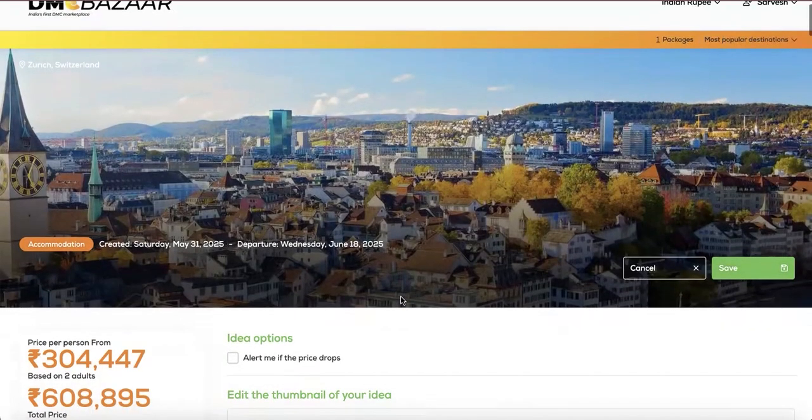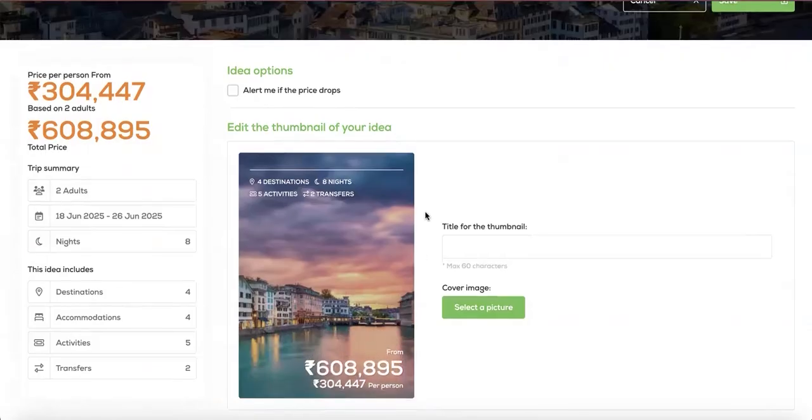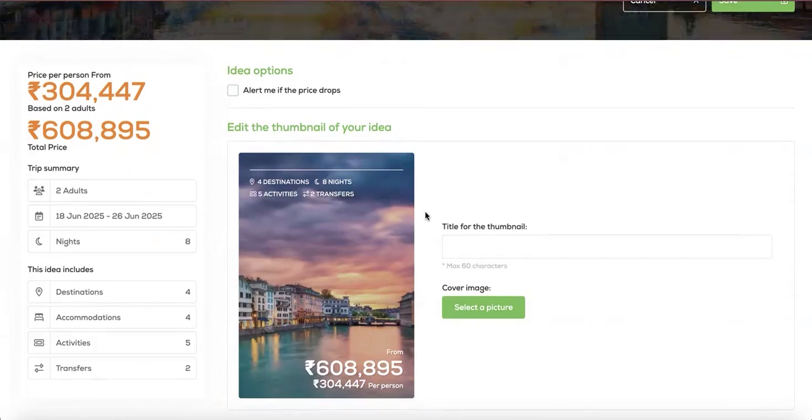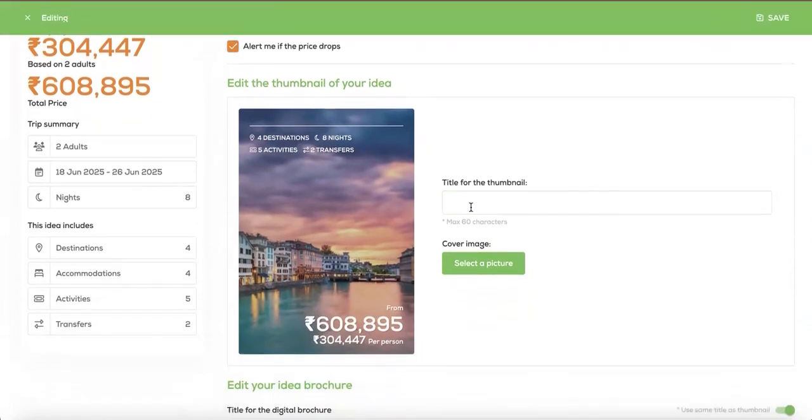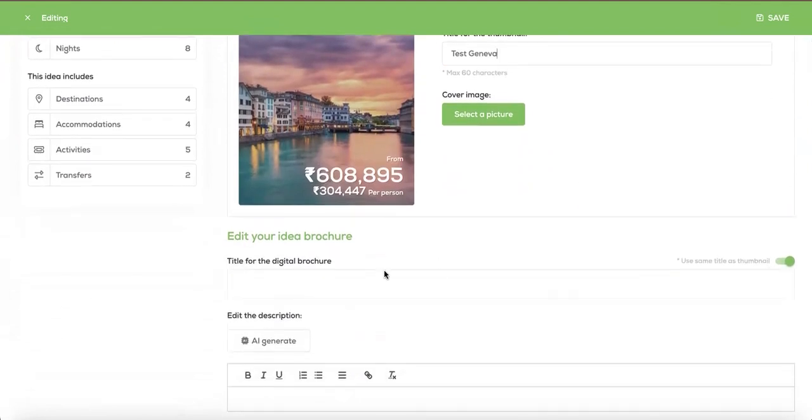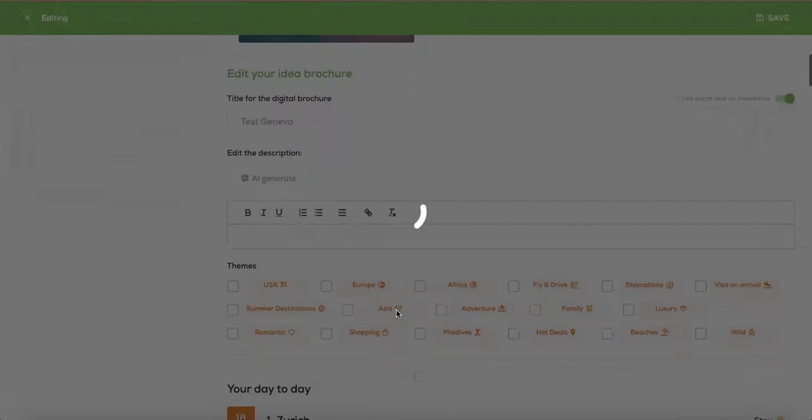All quotations are subject to confirmation on the day of booking only. So this is a quotation. Pricing changes because dynamic inventory has been selected. However, what's great about DMC Bazaar is if you click on alert me when the price drops, you will get a notification when the pricing has changed. So feel free to click on this, take a notification from us, get a better price, and earn a lot more.